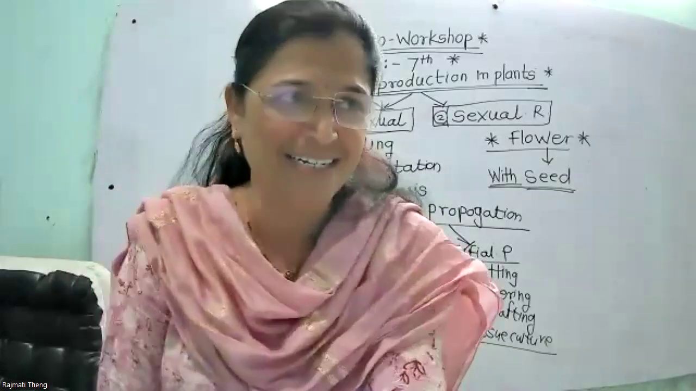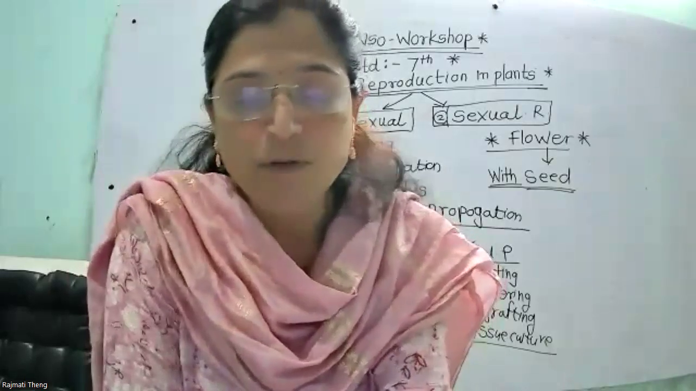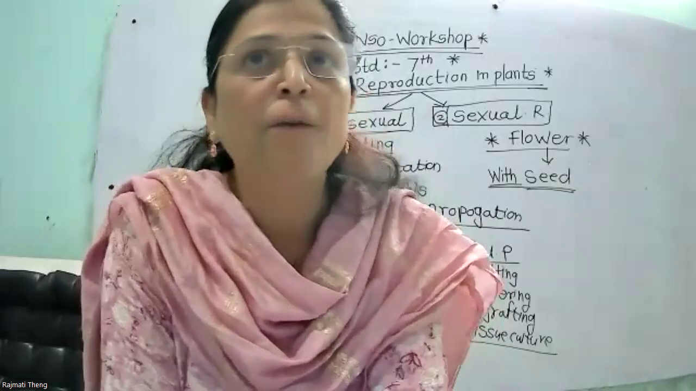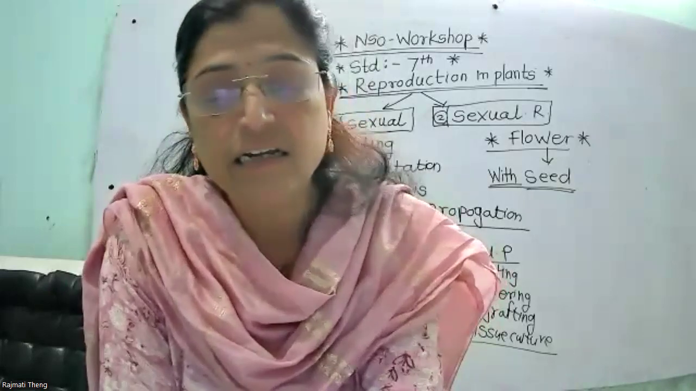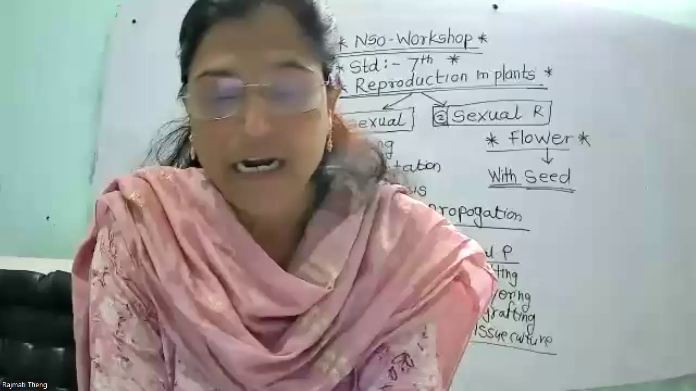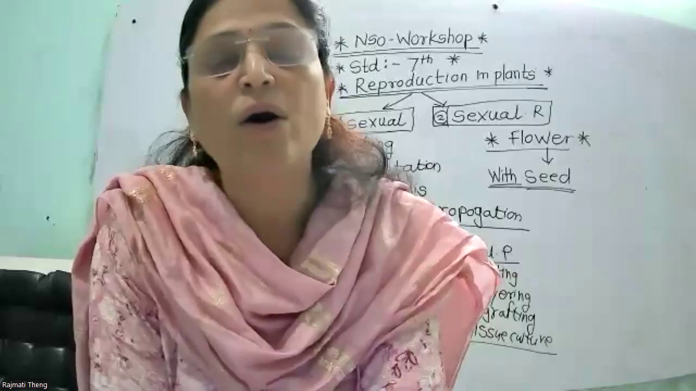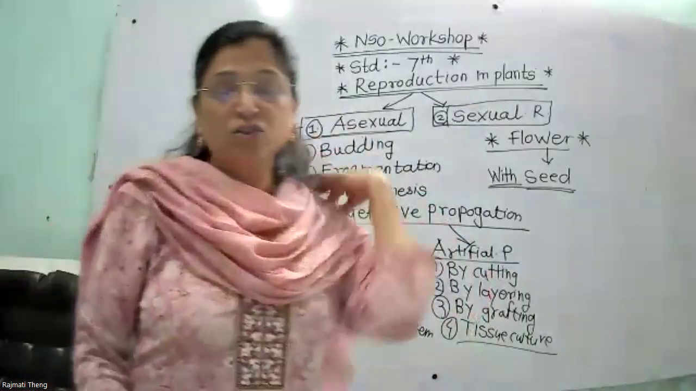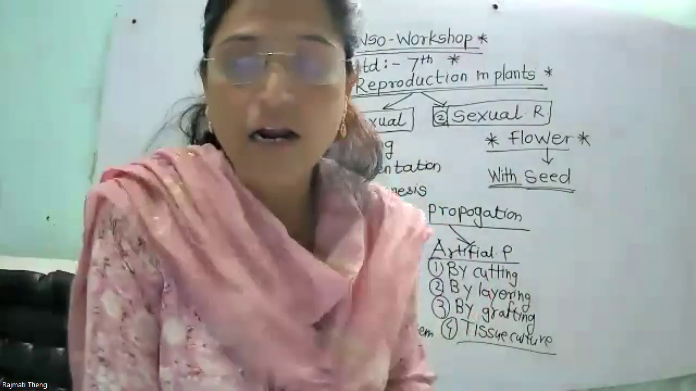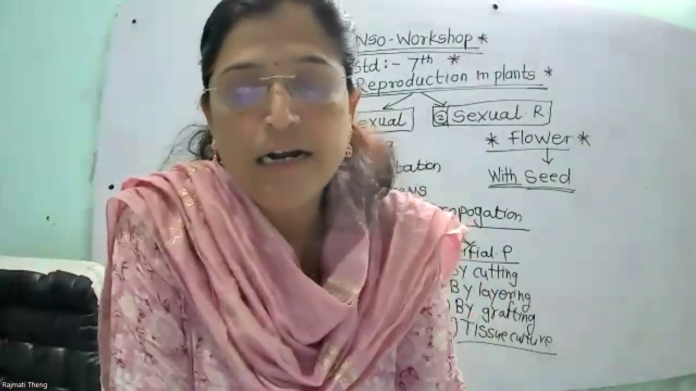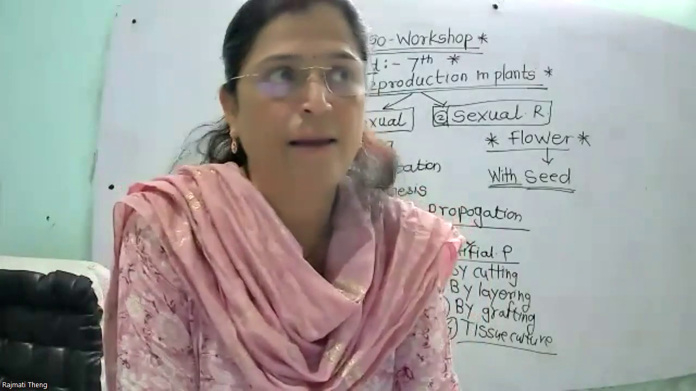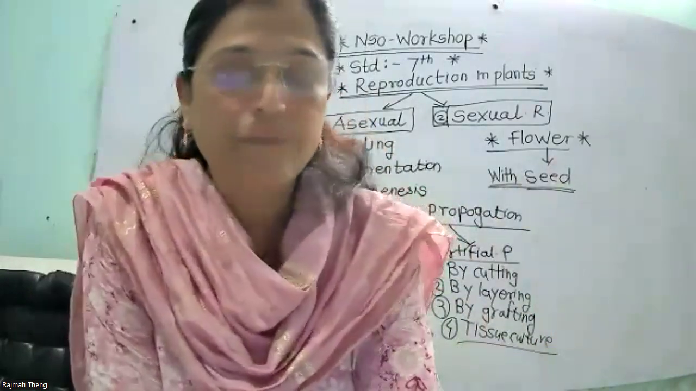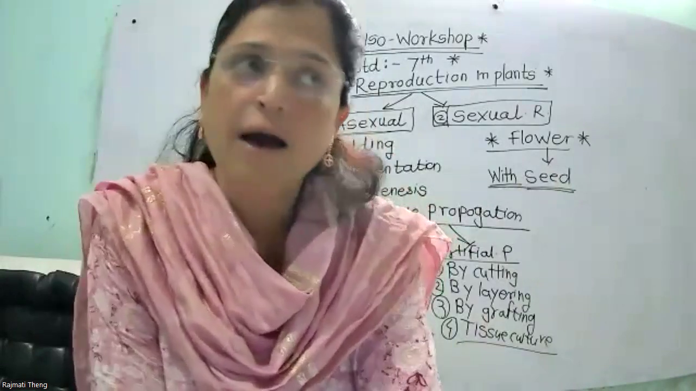Offspring means new plants, new baby plants. Offspring are genetically identical to the parents, and multiplication occurs rapidly. The new plants that reproduce are genetically identical to the parent. One plant, two plants, three plants, four plants, again reproduce. Multiplication occurs rapidly.